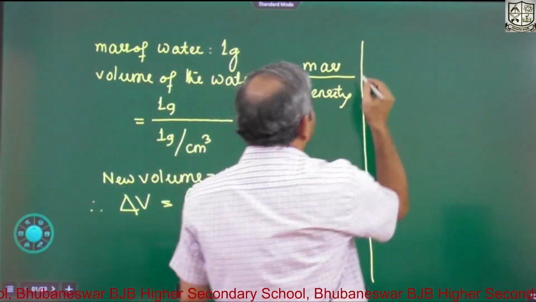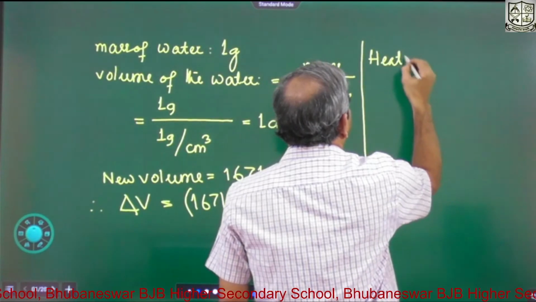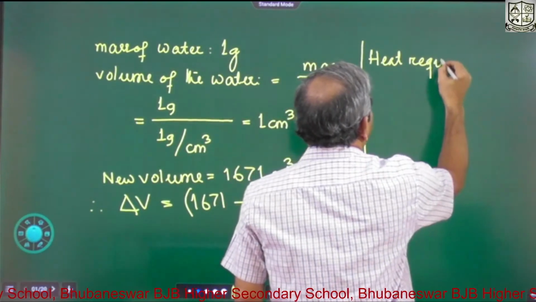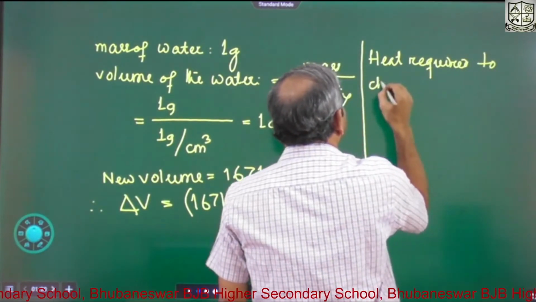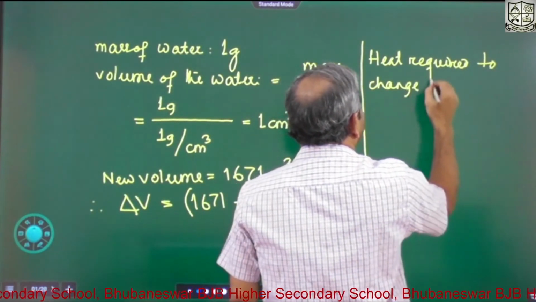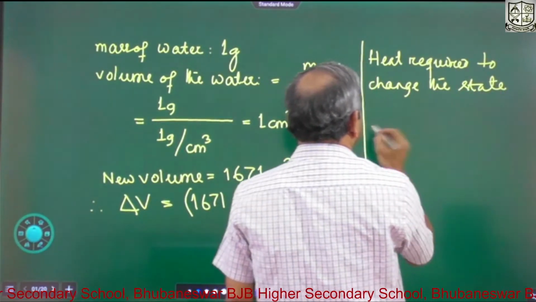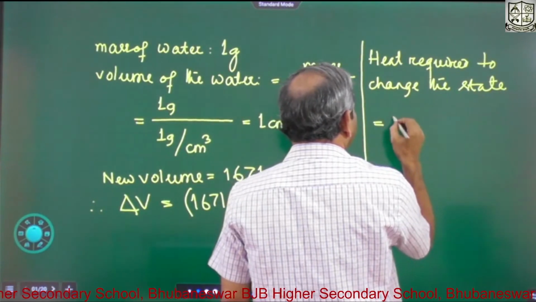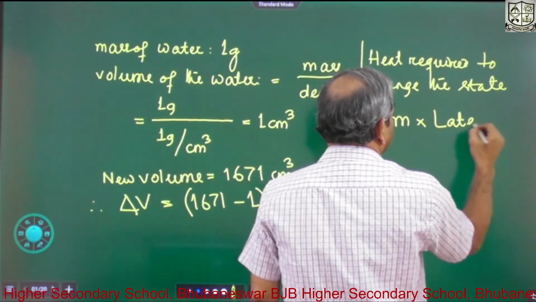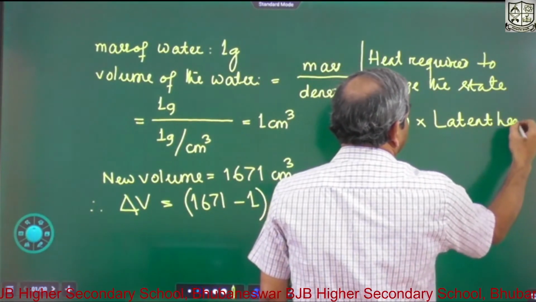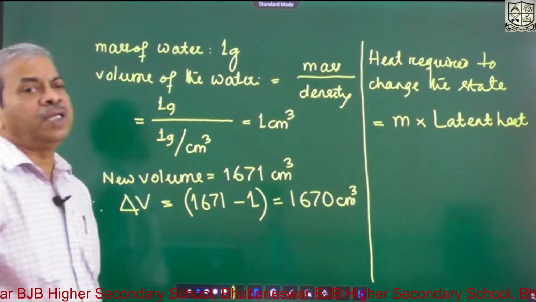So the heat required to change the state is equal to the mass of the substance into latent heat. Mass of the substance into m into L. Q is equal to m into L.